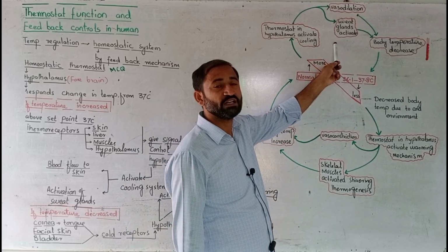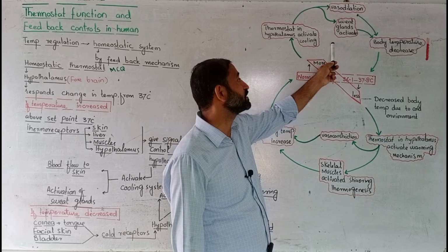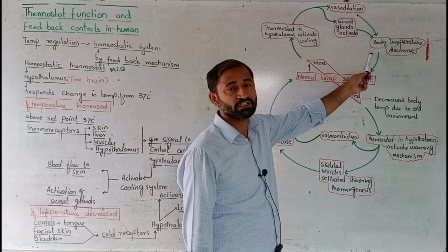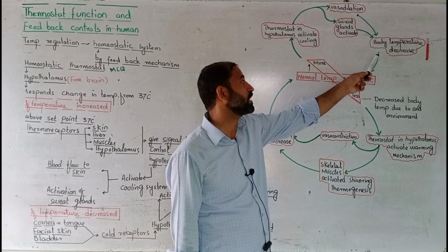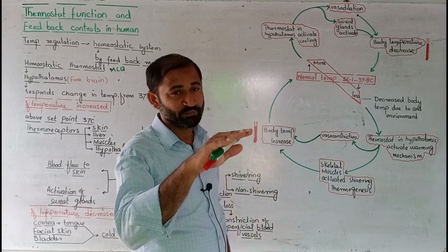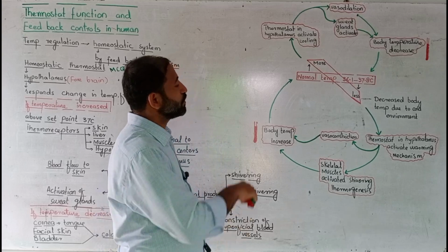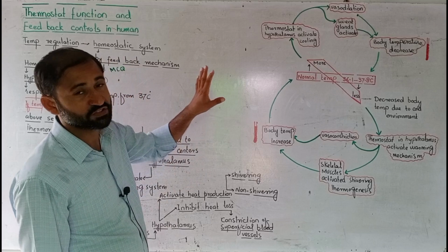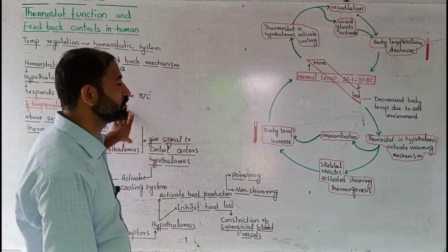Number two is sweat gland activation, which causes sweating. Vasodilation and sweating reinforce each other to decrease the temperature back to normal.